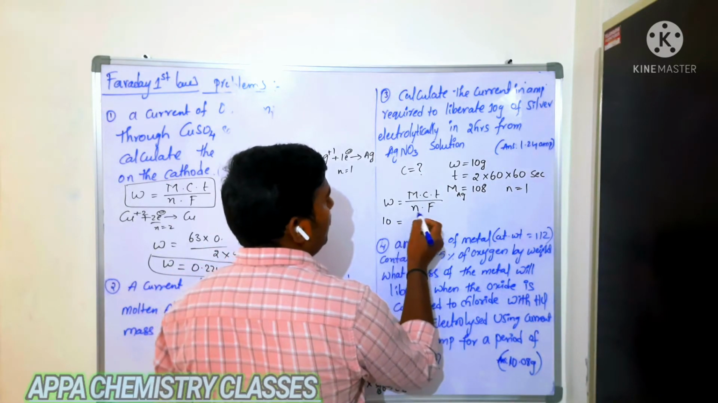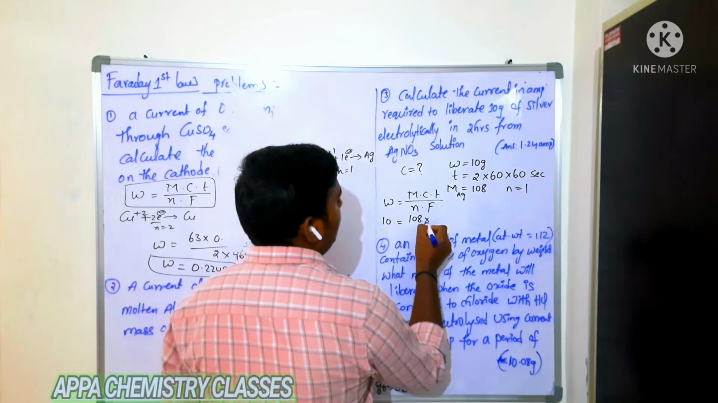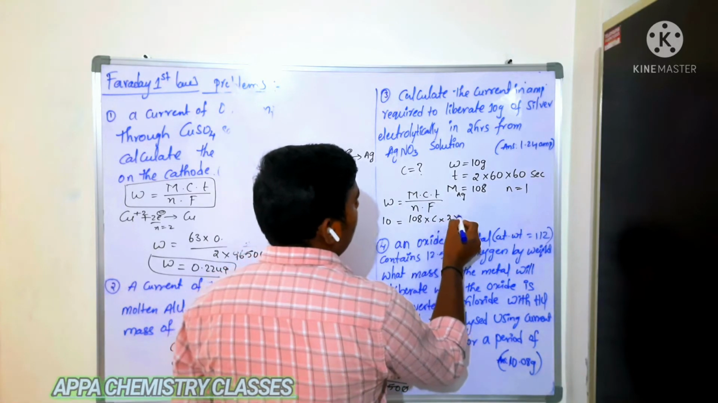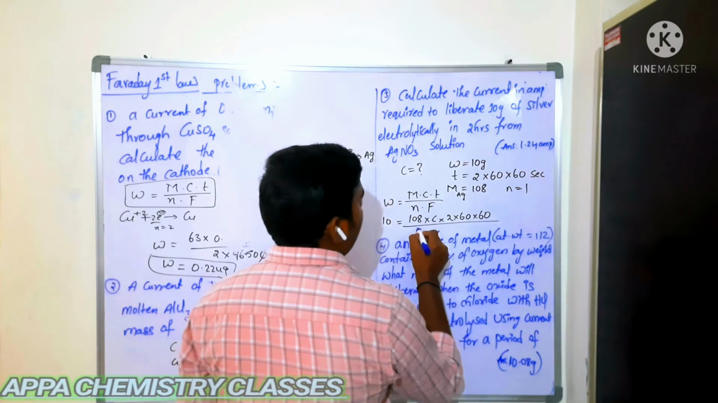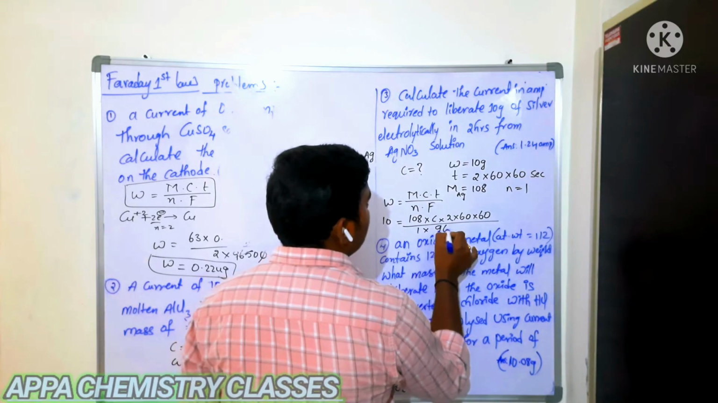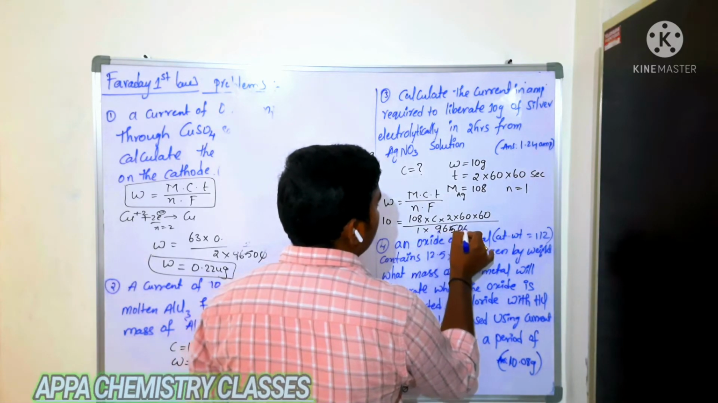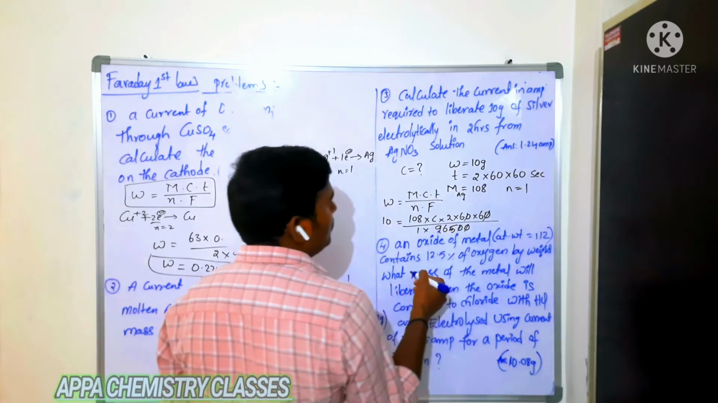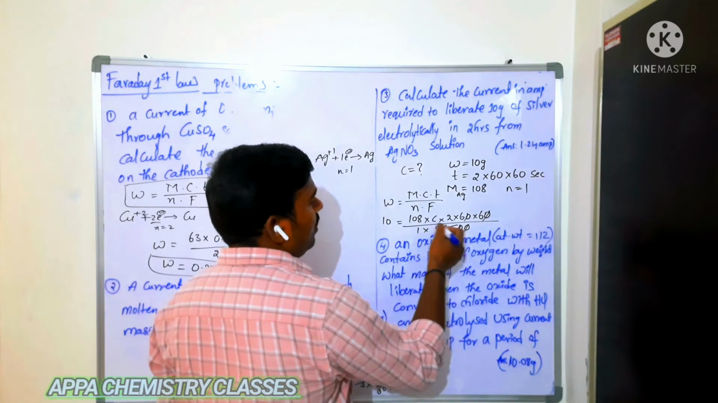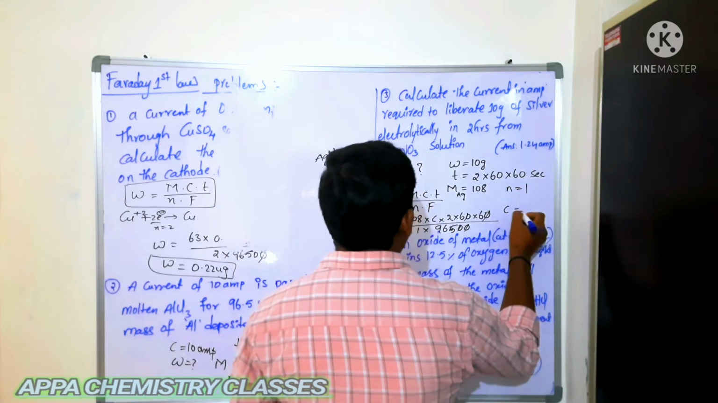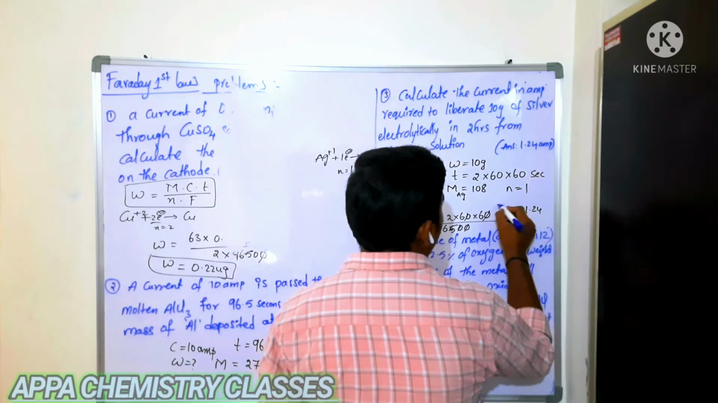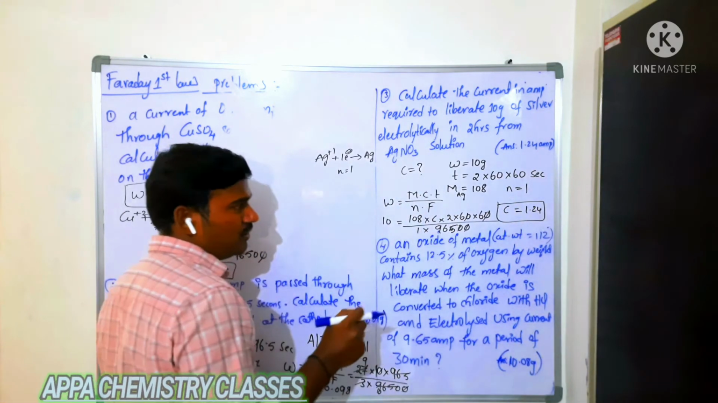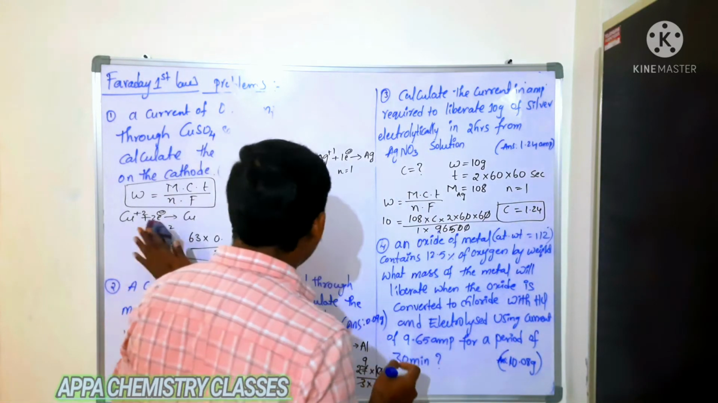10 is equal to M, which is 108, into C into 2 into 60 into 60, by N, which is 1, into 96500. That is the Faraday constant. 2 zeros get cancelled. If you do all this, you will get the current. So current you will get as how much? 1.24 amperes. If you do that calculation, you will get the current as 1.24 amperes.